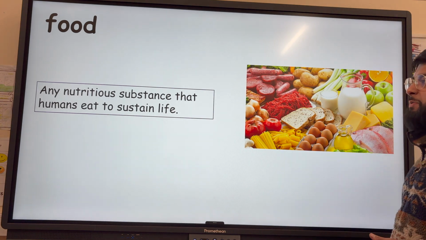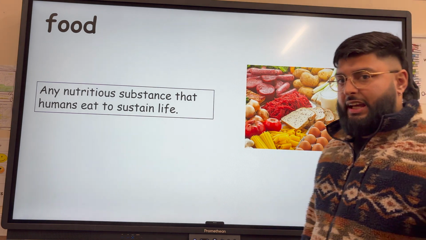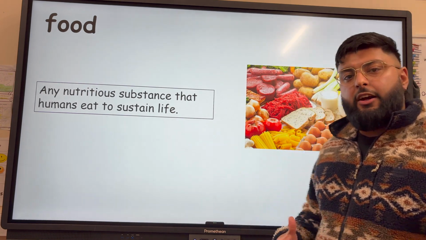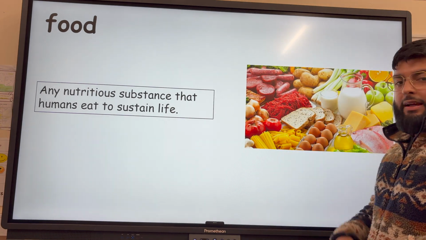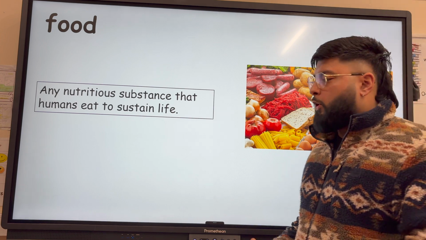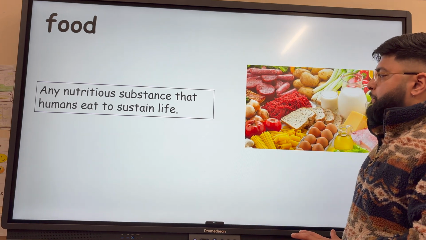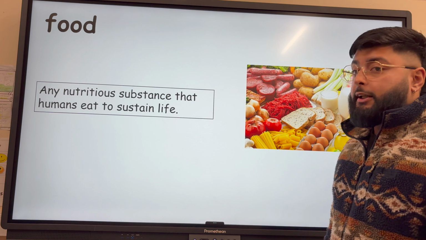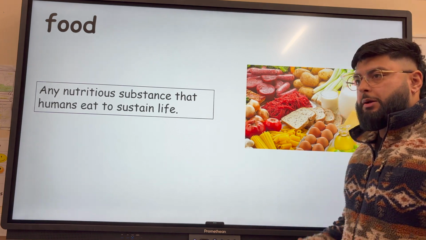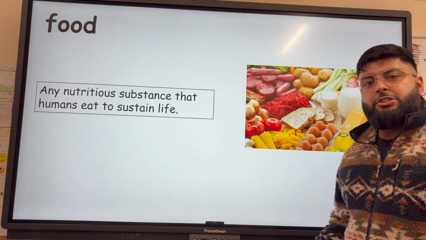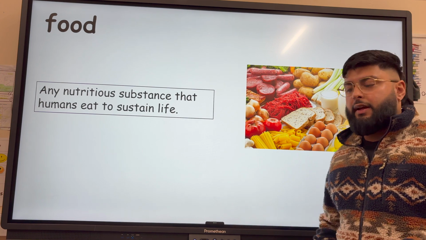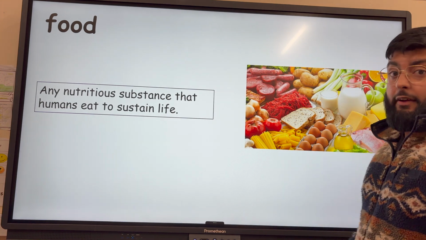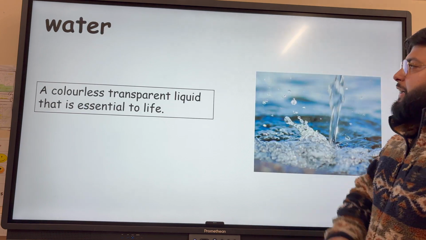It's any nutritious substance that humans can eat to sustain life. Remember, it's really important for our economic and social well-being. Being healthy enables people to go to school and work. And the WHO, the World Health Organization, recommends that people eat about 2,000 to 2,500 calories to stay healthy, depending on factors like their weight, but also their sex.